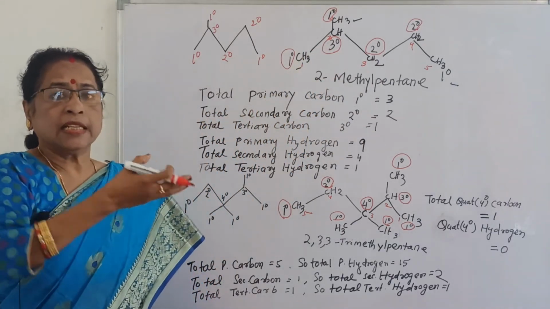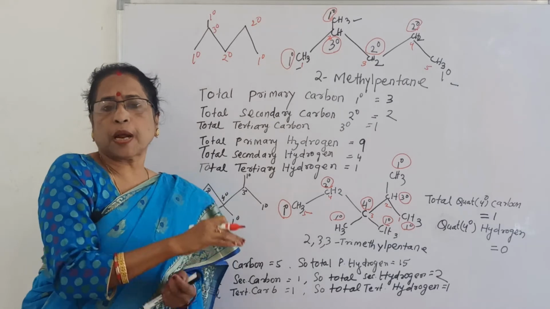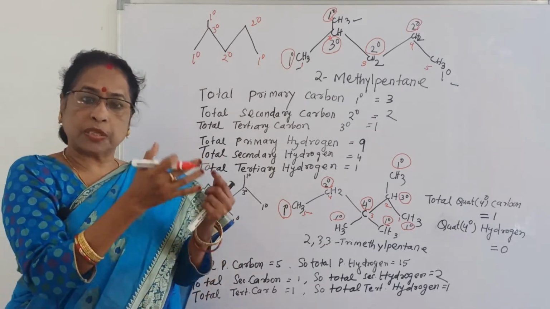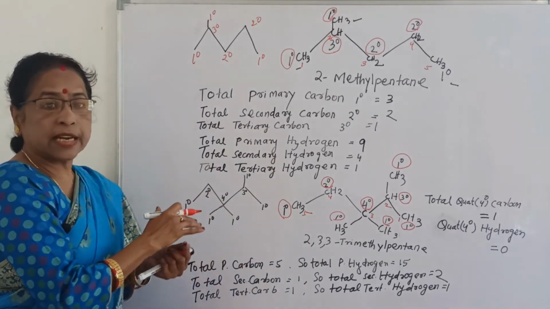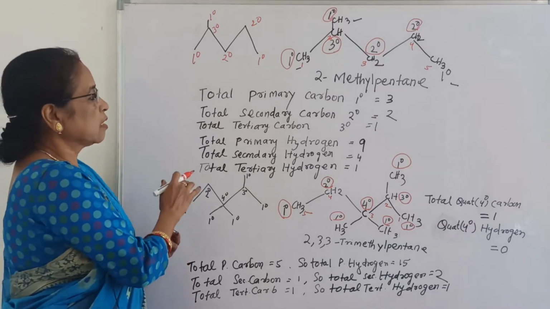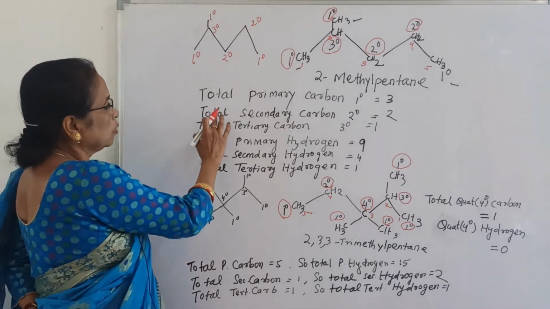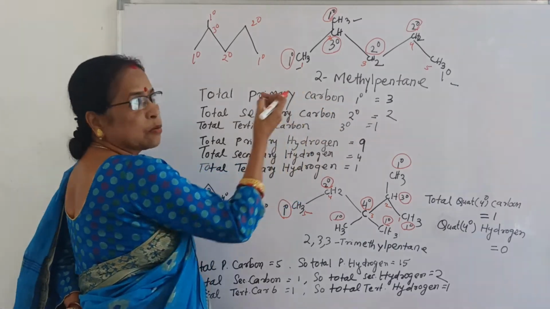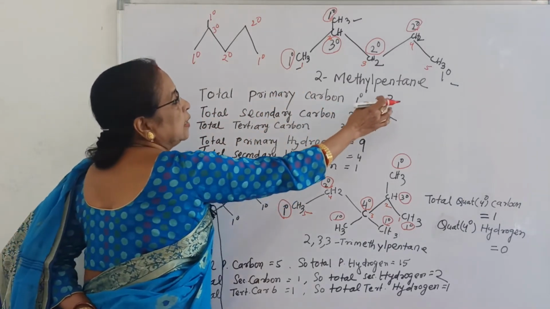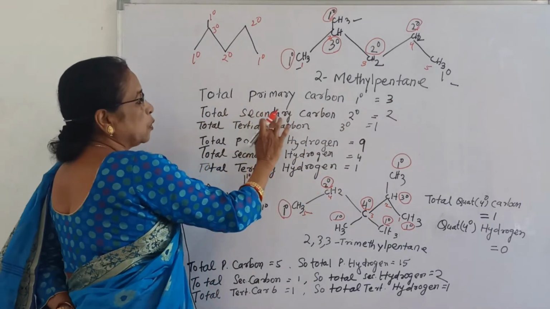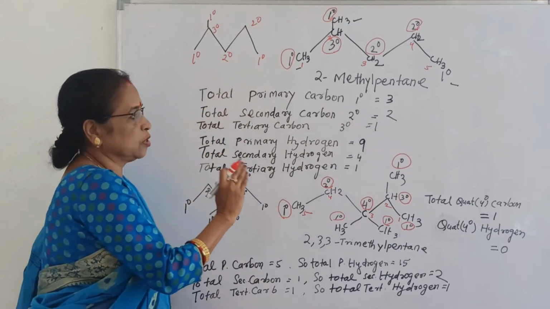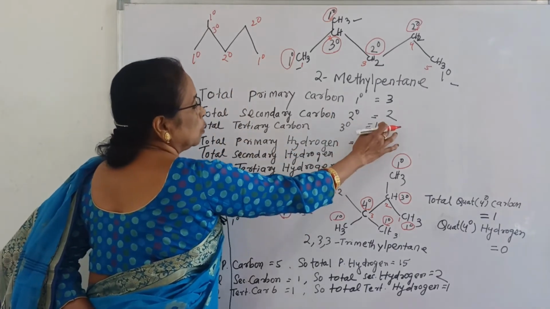Now you can see the hydrogen which is attached to primary carbon is called primary hydrogen. If hydrogen is attached to secondary carbon, it is called secondary hydrogen. Similarly, if hydrogen is attached to tertiary carbon, it is called tertiary hydrogen. Now the total primary carbon is 3, and one primary carbon surely attaches 3 hydrogens, so 3 into 3 is 9. Similarly, total secondary carbon is 2 and a secondary carbon attaches 2 hydrogens, so 2 into 2 is 4.